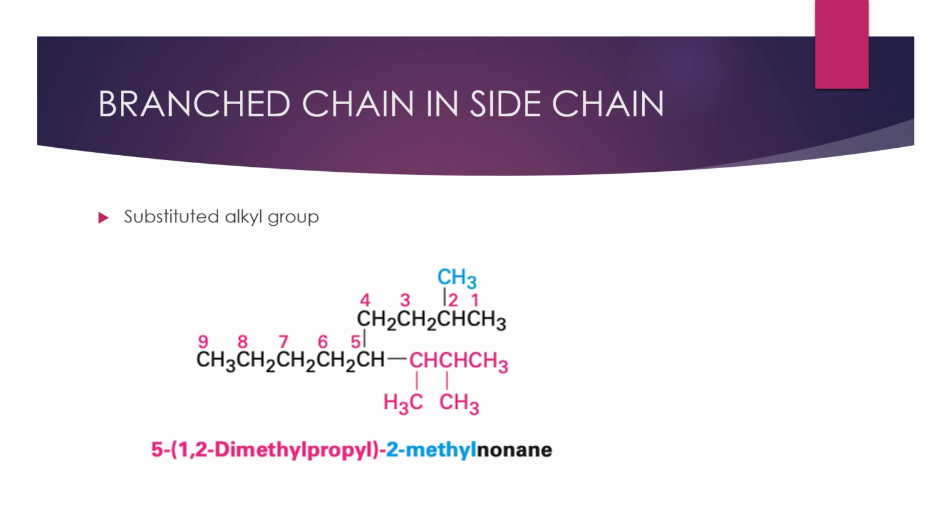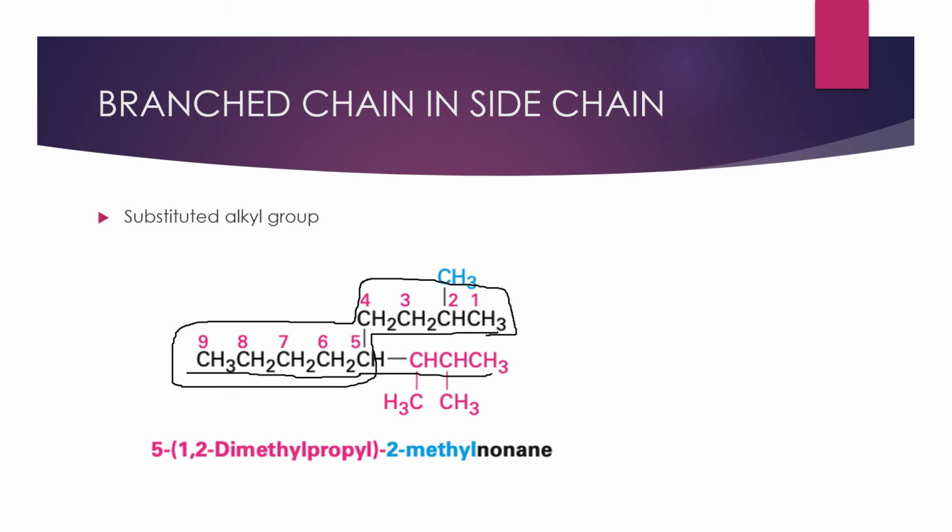Actually if you see the horizontal chain, whatever is given, that will give us 8 carbons: 1, 2, 3, 4, 5, 6, 7, 8. So that's why we did not select it, according to the first rule, the longest chain rule. So first, second, third, fourth, fifth, sixth, seventh, eighth, ninth, like that we have taken. Now what about this? This is identified as the side chain which has the branches. So on the 5th carbon we have a branch.